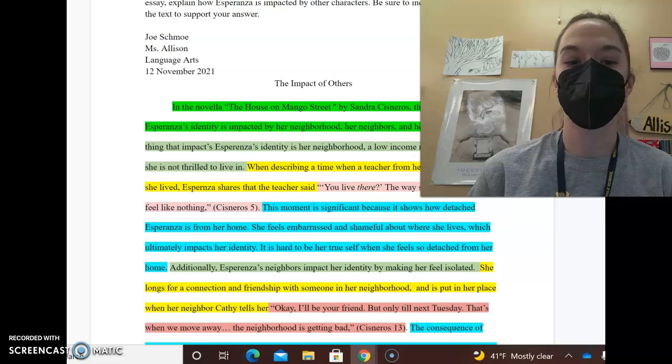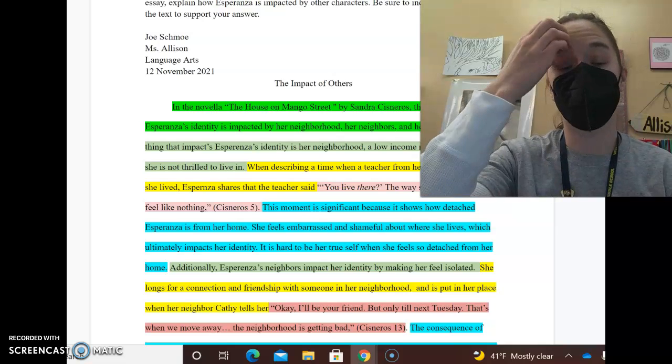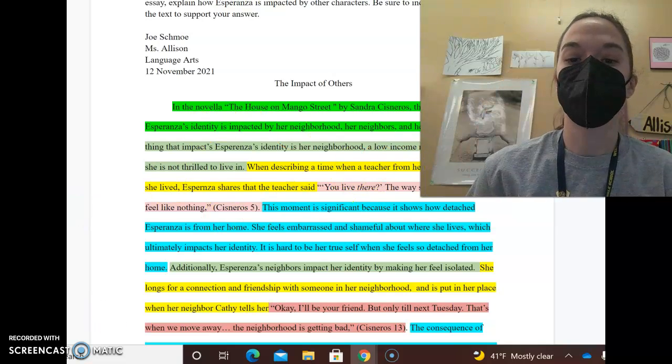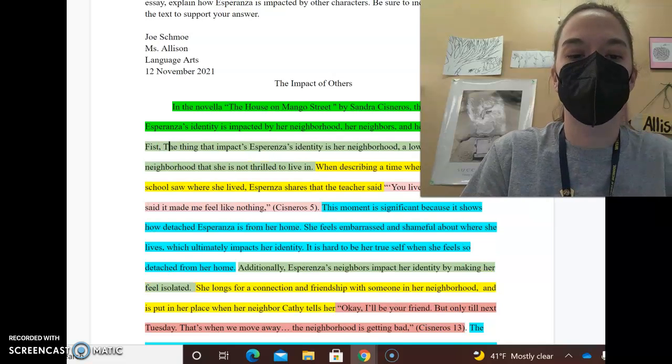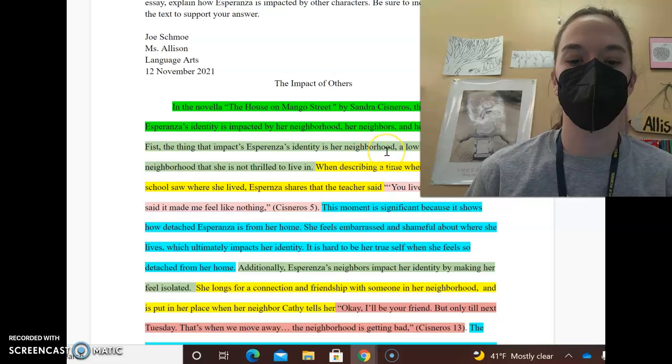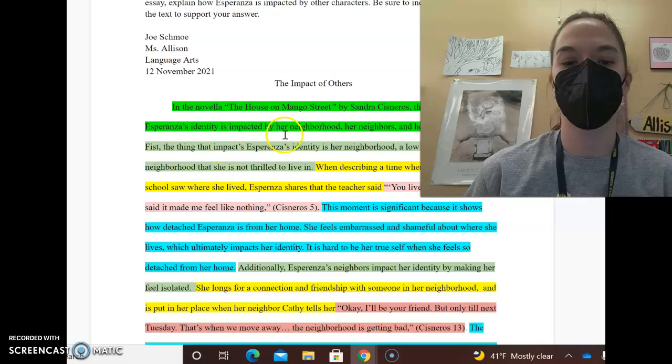I need a transition word as well as words from the prompt here. So here I would have to add that word first to make this correct. The thing that impacts Esperanza's identity is her neighborhood, a low-income neighborhood that she's not thrilled to live in. So that's first going to show the first impact is her neighborhood. Additionally, I'm going to go down here once I have my ICA. I'm looking for her neighbors.